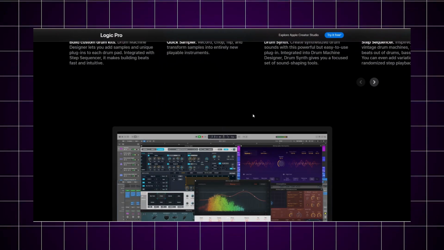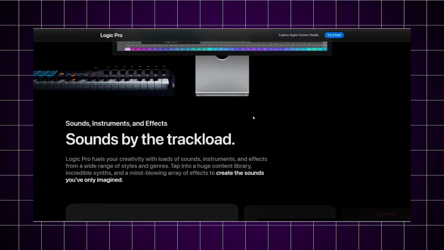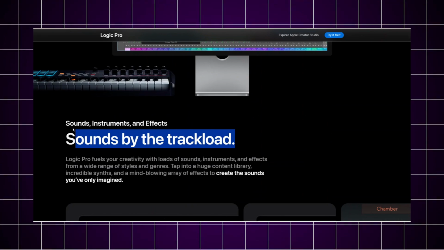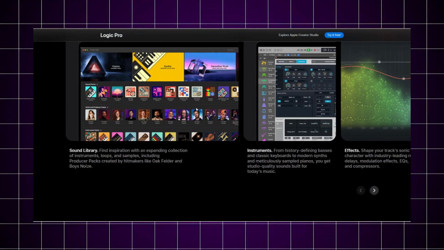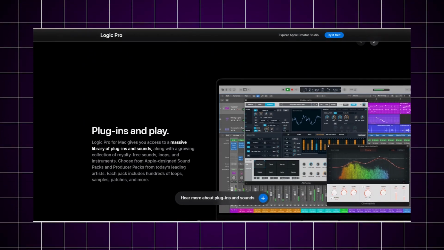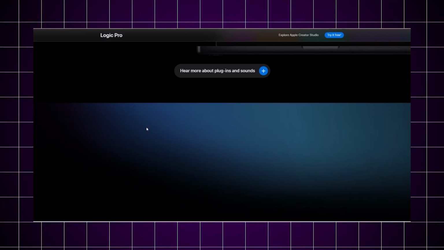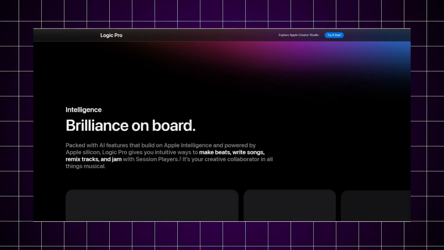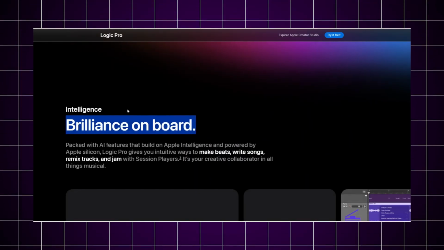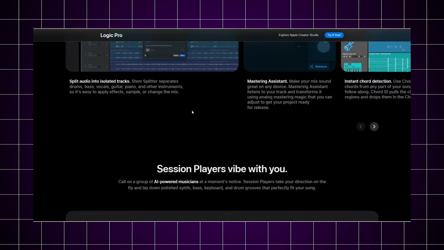The built-in instruments and effects are genuinely impressive. Whether you're into hip-hop, EDM, or cinematic scoring, there's a lot to work with without needing third-party plugins. The sound library feels polished and professional, and the performance is optimized in a way that takes full advantage of macOS, which means fewer crashes and efficient processing even on complex projects.